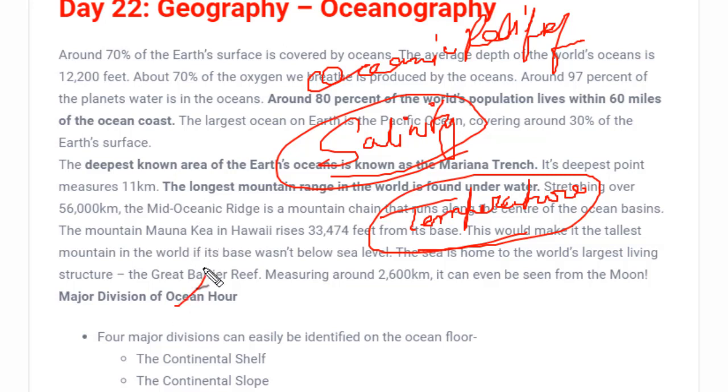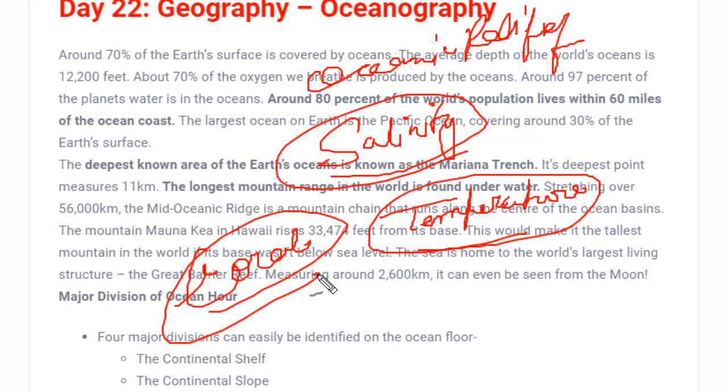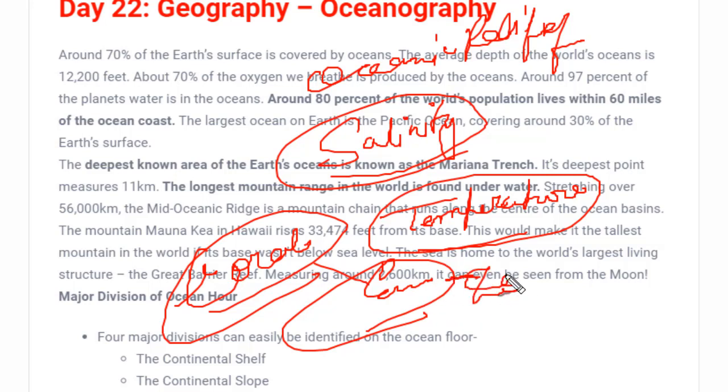Another important factor that we will be reading in this topic would be coral. Coral also you have studied, although this is a part of environment and biodiversity also, but still since geography is related to land and water, we will study the coral reef also. So these are the important segments that we have to cover in oceanography.